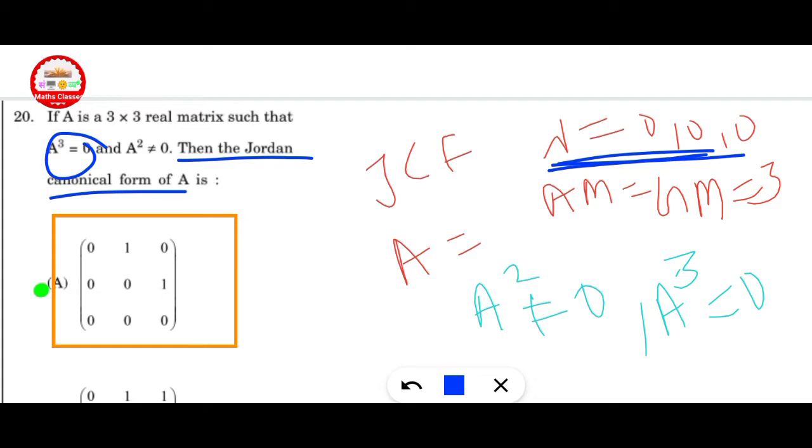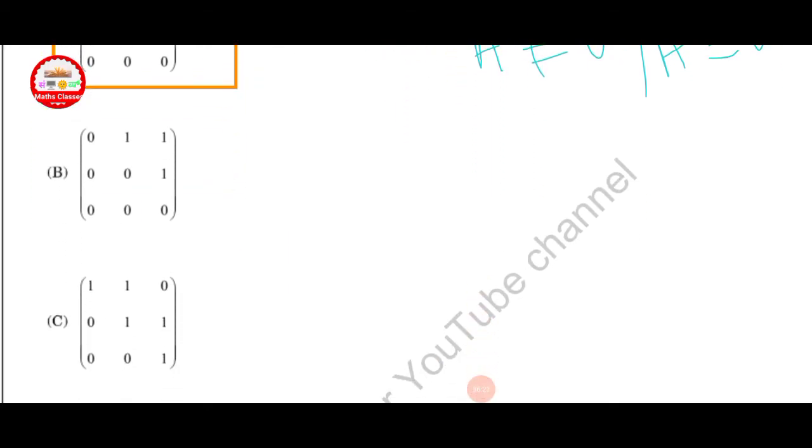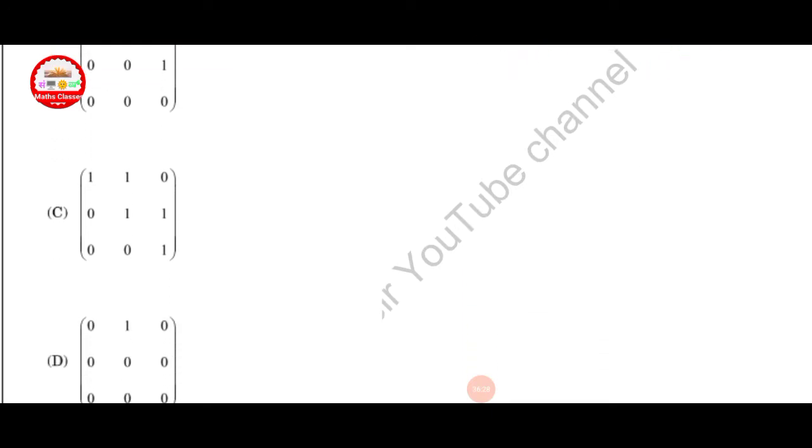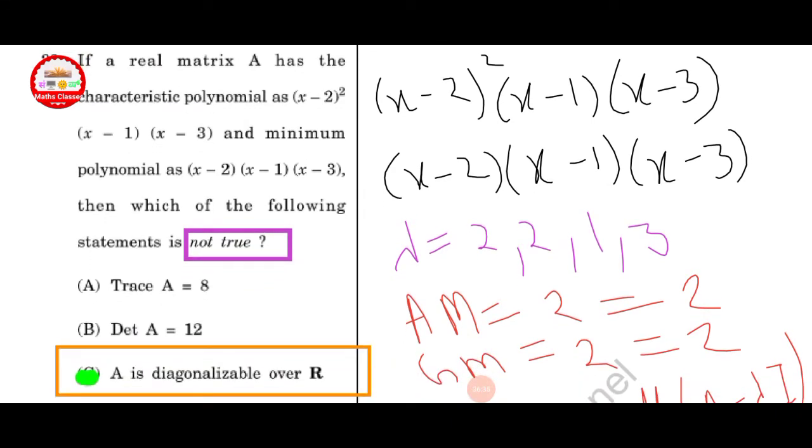If I take option A and put value, find its A cube. This is A cube equal to 0 we get, and A square is not equal to 0 we get. So option A is correct here. You can choose the discarding method also. You can choose B, C, D. Here all are discarded.